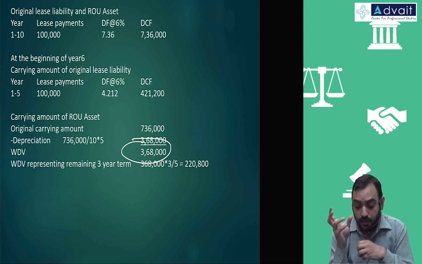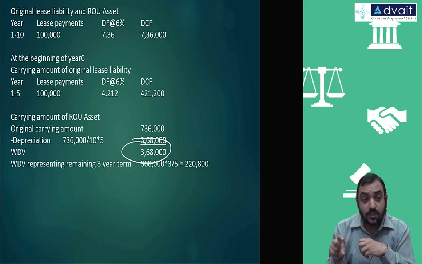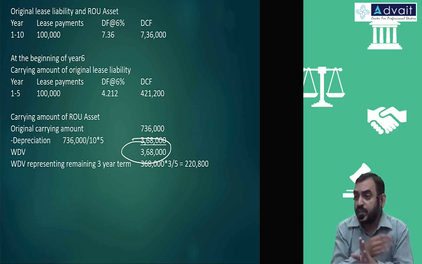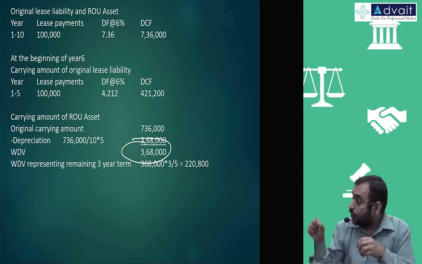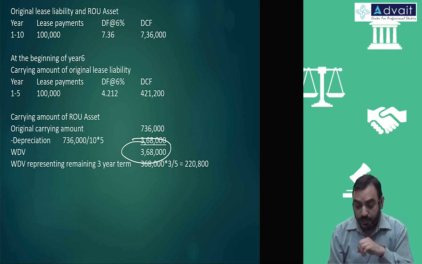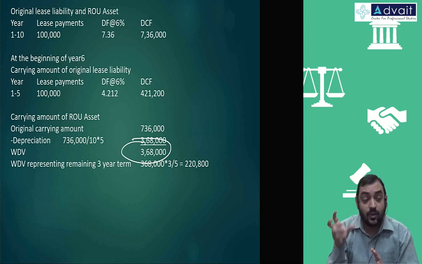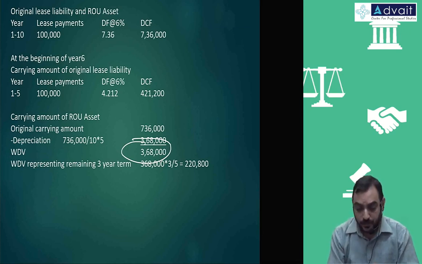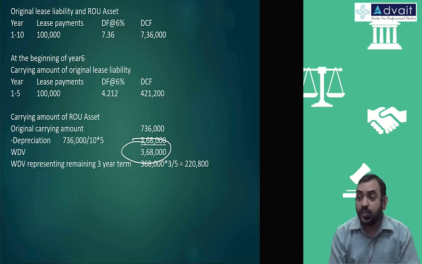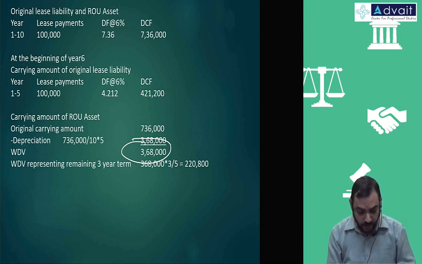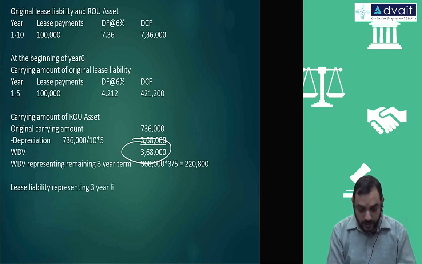But you know, on every installment, total installment remains the same, but principal and interest keep on fluctuating. So out of this 4,21,200, how much is related to 3-year liability only? The remaining becomes whatever the amount to be reduced. Therefore, lease liability representing 3-year liability.